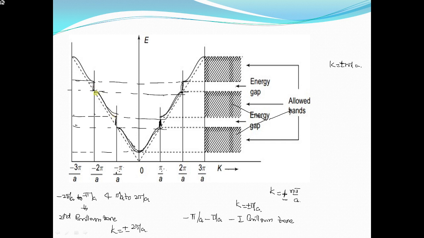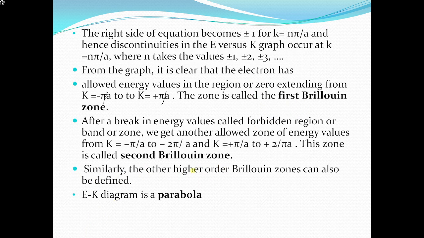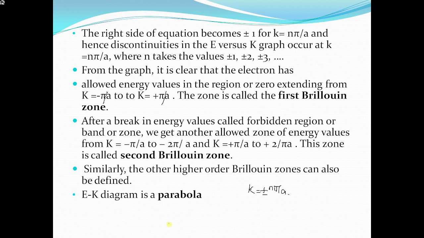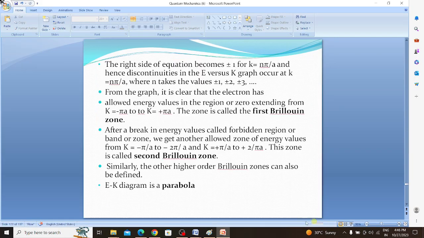Again, it is continuous from minus 2 pi by A to minus pi by A, and from pi by A to 2 pi by A. This is called the second Brillouin zone. Similarly, we can get other zones also. Always the discontinuity occurs at K equal to plus or minus n pi by A. This is about Brillouin zones. Now, what is the shape of the E-K curve? The shape of the E-K curve is a parabola. Thank you.